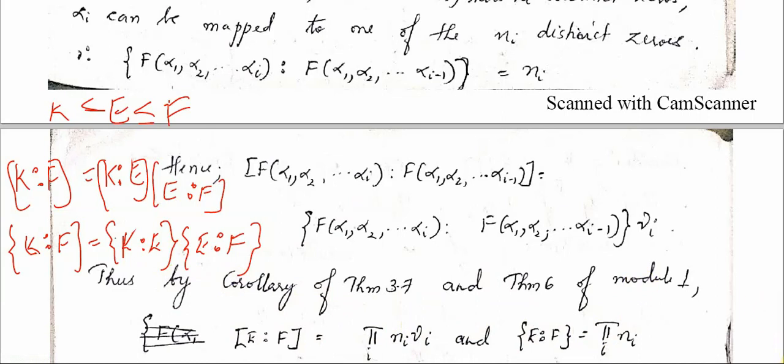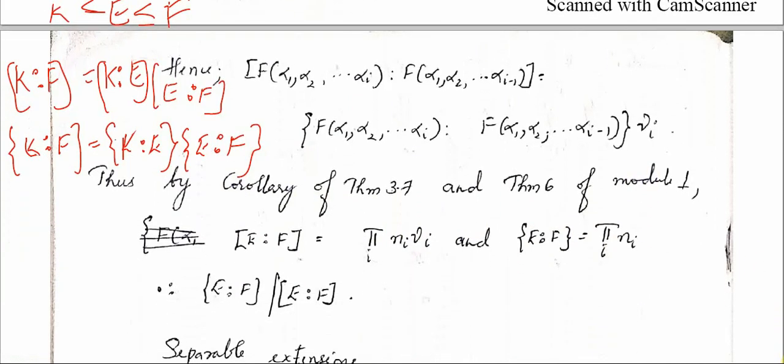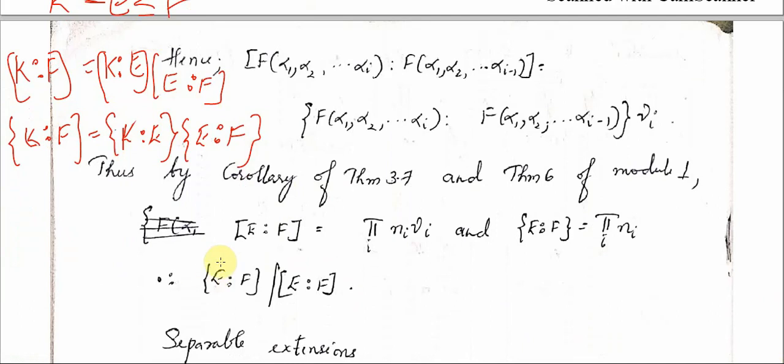Alright, so from here we can conclude that the index of E over F divides the degree of E over F, because we can clearly see that this divides this, right? This is some n1 n2 etc. nk, and this is some n1 mu1 times n2 mu2 times etc. nk mu k, so definitely this is going to divide this. Therefore the index of E over F divides the degree of E over F.